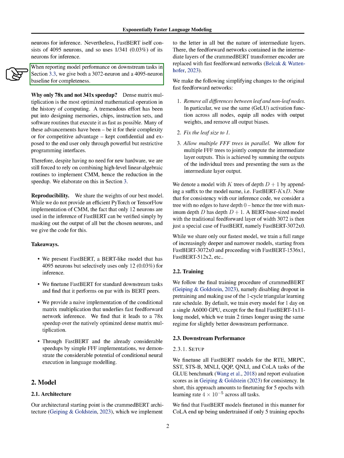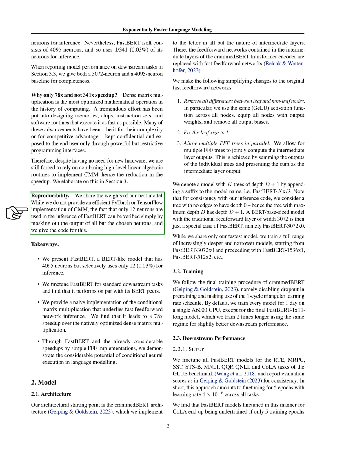You might wonder why we only achieve a 78x speedup and not a 341x speedup. The reason is that dense matrix multiplication is the most optimized mathematical operation in computing history. Despite not needing new hardware, we still have to rely on combining high-level linear algebraic routines to implement CMM, which reduces the speedup. We also share the weights of our best model for reproducibility.